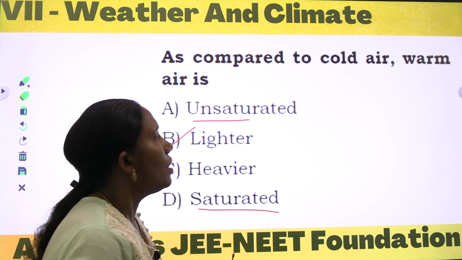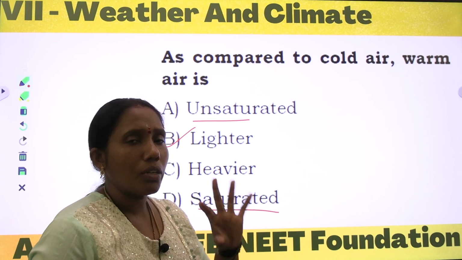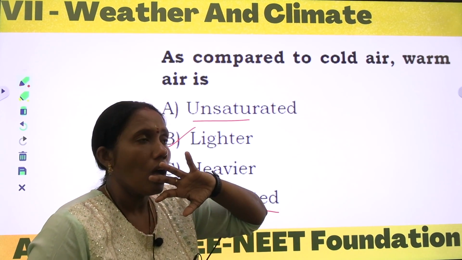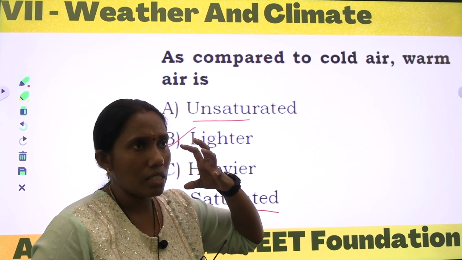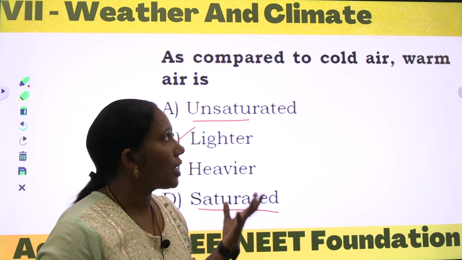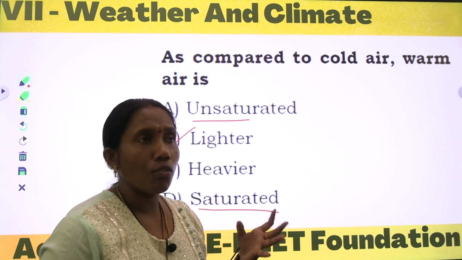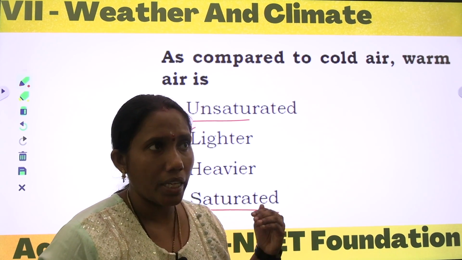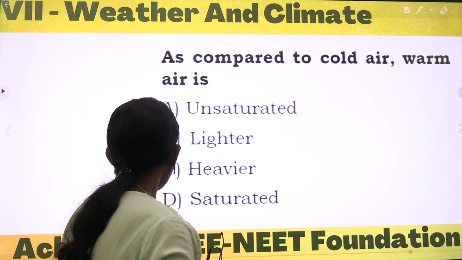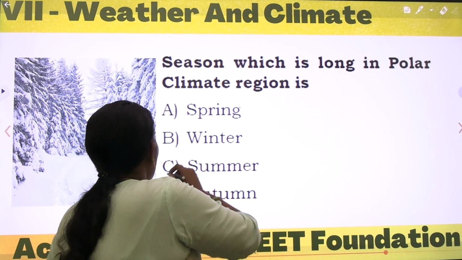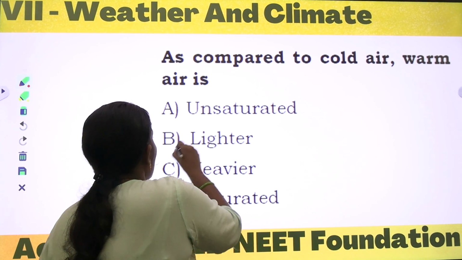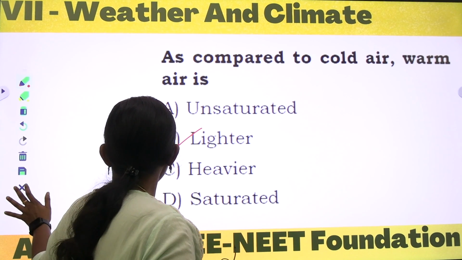Also we know the reason why: in cold air, the water particles present in the atmosphere start turning into ice, so they have more density. When compared with warm air, the water is in the vapor state, which is very light in weight. So warm air is lighter. Okay, I will go with the lighter option. Now comes the next question.